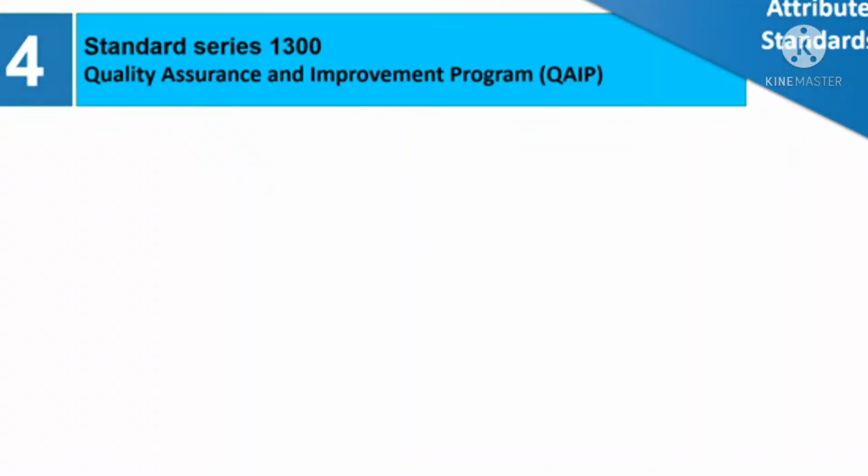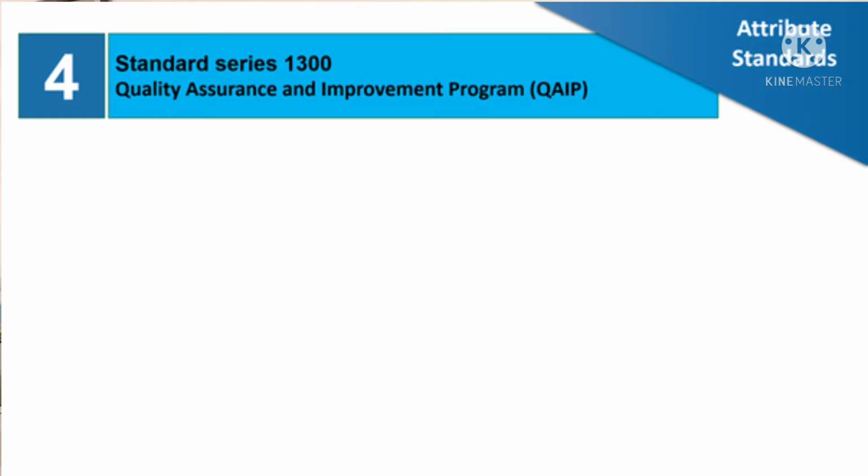A very important and interesting part of the attribute standards is the series 1300, which covers the quality assurance and improvement program.